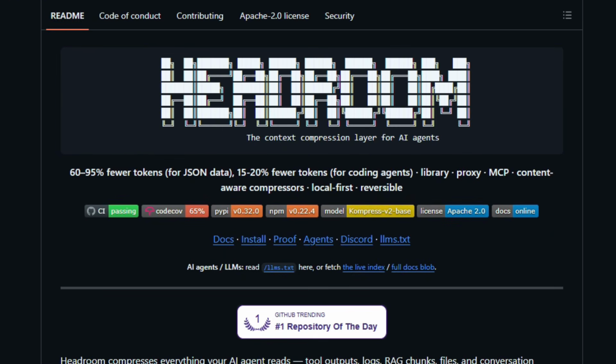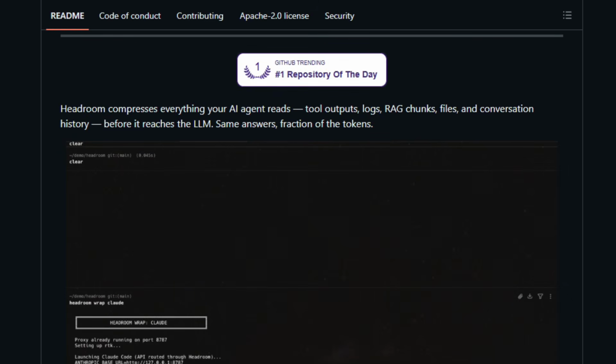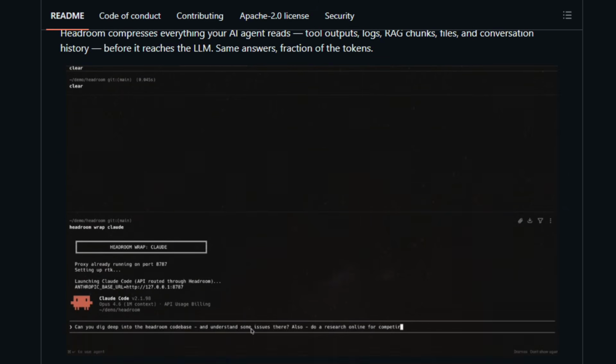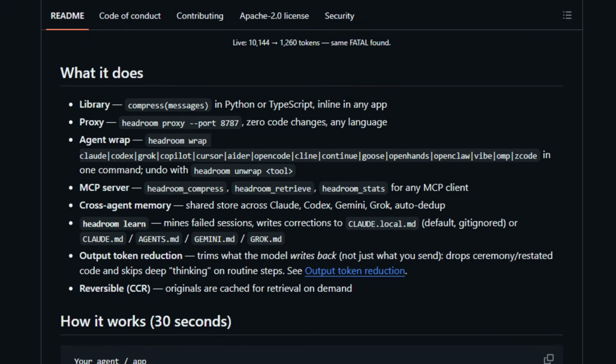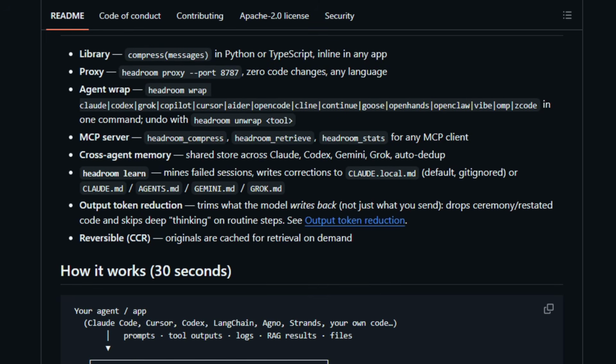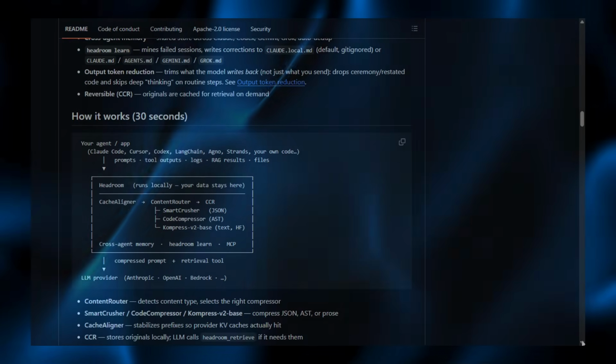You can use it as a Python or TypeScript library, a local proxy with no code changes, a one-command wrapper around agents like Claude Code, Codex, and Cursor, or an MCP server. It runs locally, your data stays on your machine, and its compression is reversible, caching originals the model can fetch on demand. Install it and shrink your agent's context.